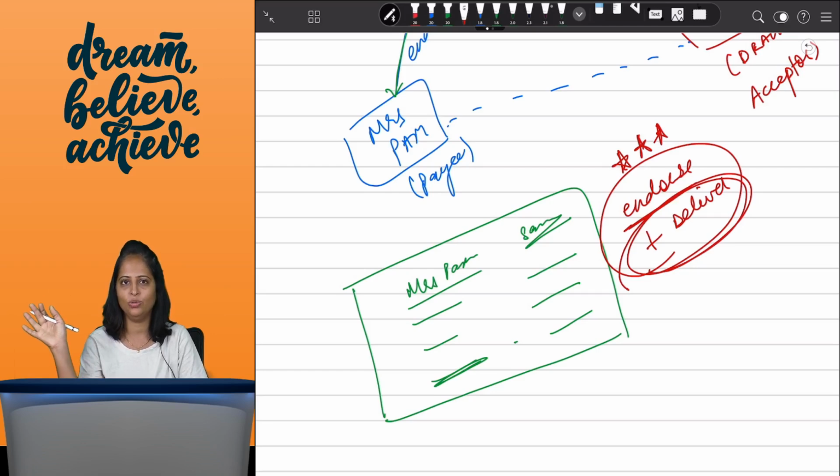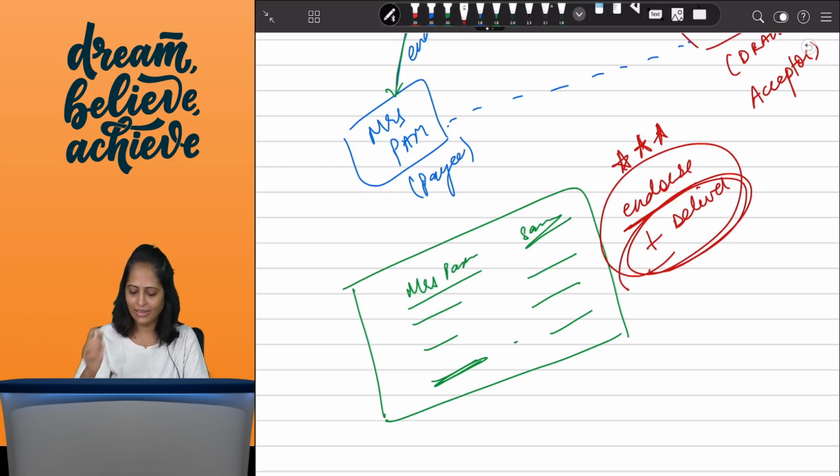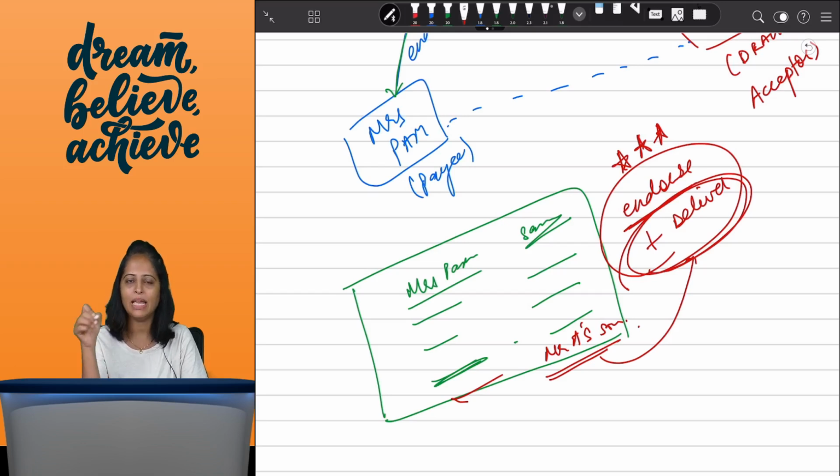No, they cannot do that. What they have to do is endorse it in their name, whatever Mr. A's son, and then after endorsing they will deliver it to Mr. B, and that would be a good negotiation. Otherwise you cannot negotiate only by way of mere delivery because it's an order instrument.